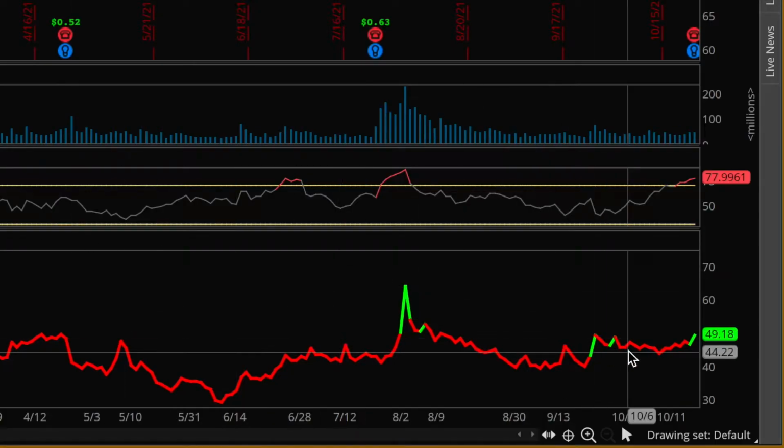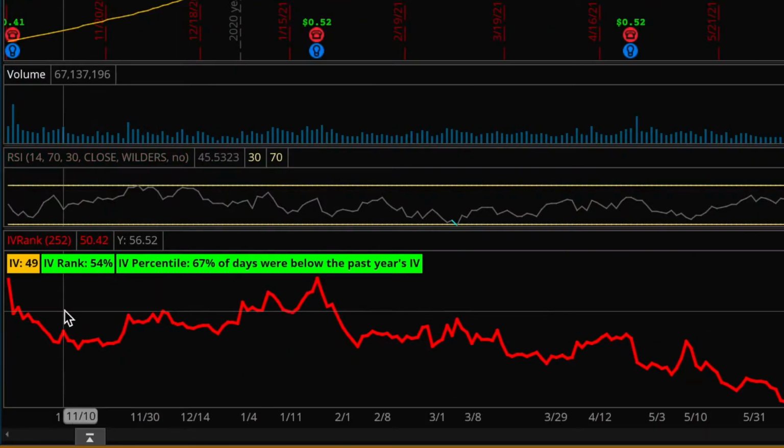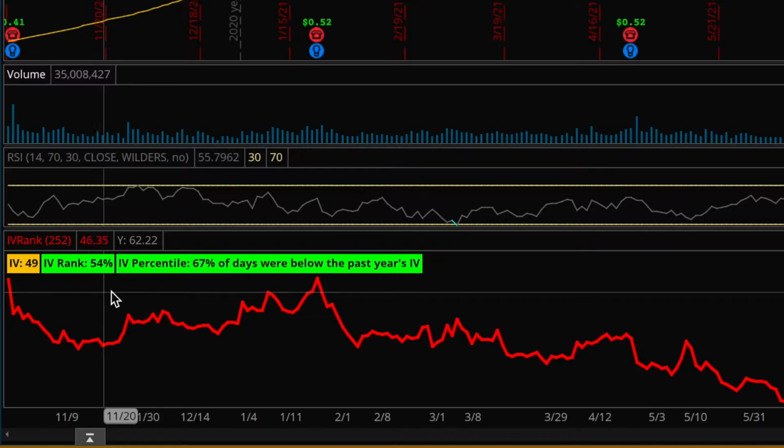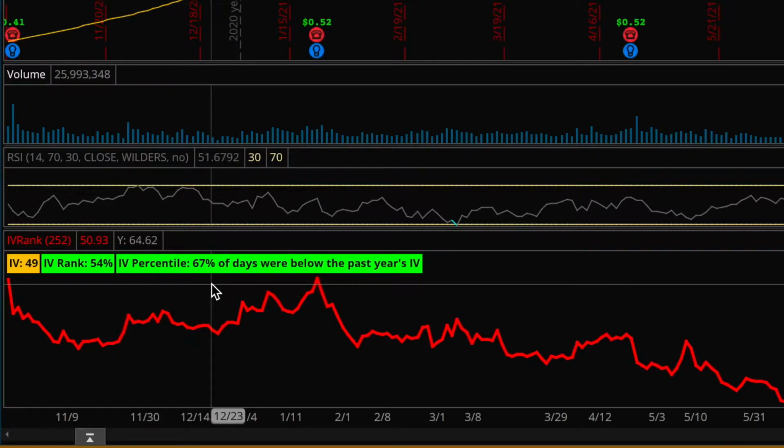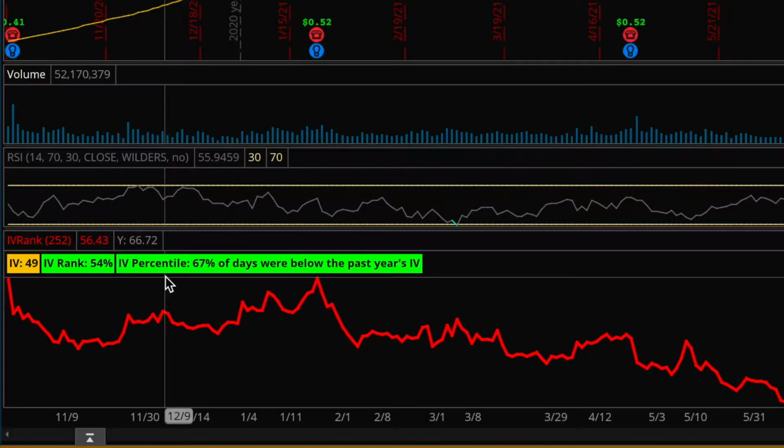As you can see over here in the case of AMD, we are seeing a pretty nice spike in the implied volatility. Right now it's hovering around 49%. And this translates to an IV rank of 54%, that's pretty good, and also an IV percentile of 67%, also pretty darn good.